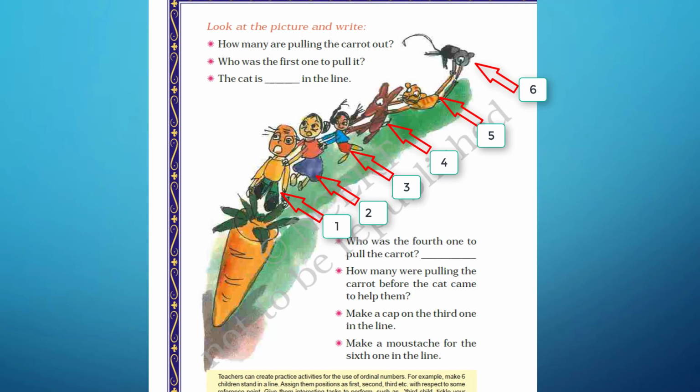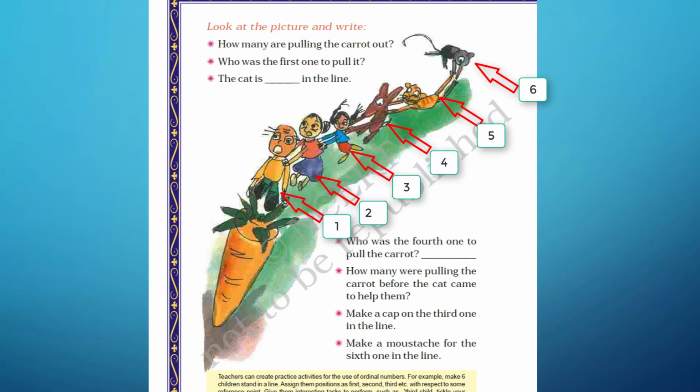Second question is, who was the first one to pull it? This old man was the first to pull that carrot. The cat is dash in the line. So we have to write the position of this cat here. The cat is on 5th number. So we can write the cat is 5th in the line.